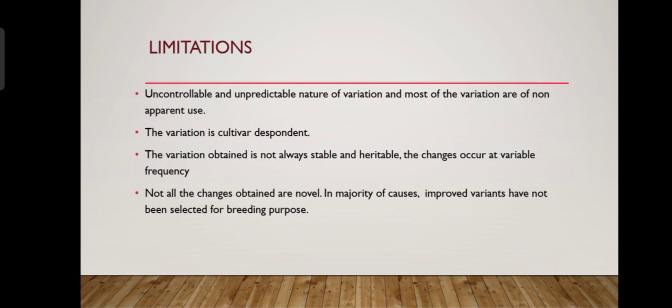So the limitations of somaclonal variations are the uncontrollable and unpredictable nature of variations, and most of the variations are of non-apparent use. The variation is cultivar dependent. The variation obtained is not always stable and heritable, and the changes occur at variable frequencies. Not all the changes obtained are normal. The majority of the cases, improved variants have not been selected for breeding purposes.